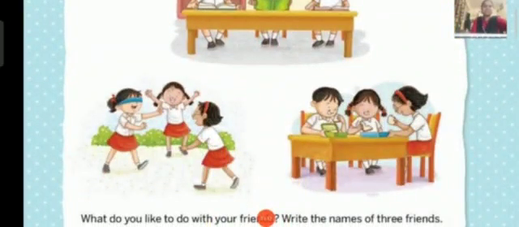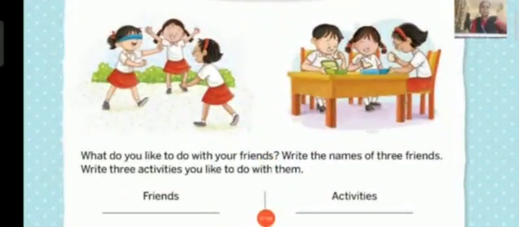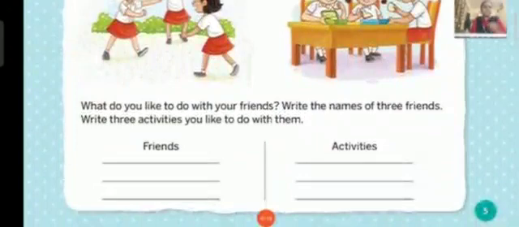So, here you can see some activities with the friends. What do you like to do with your friends? Write the names of 3 friends. Write 3 activities you like to do with them. Here you are going to write your friends' names and what you like to do with them. For example, with a few friends you may like to share food. With a few friends you may like to play. So like that, whatever activities you like to do, you have to write them here, children.